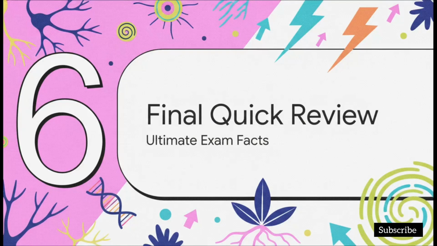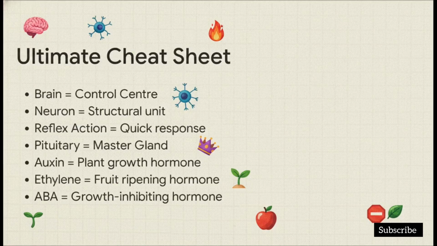All right, we made it to Section 6, the 1-minute final review. Let's do this. Here is your ultimate exam cheat sheet. Let's lock this in. Remember, the brain is the control center. The neuron is the structural and functional unit of the nervous system.